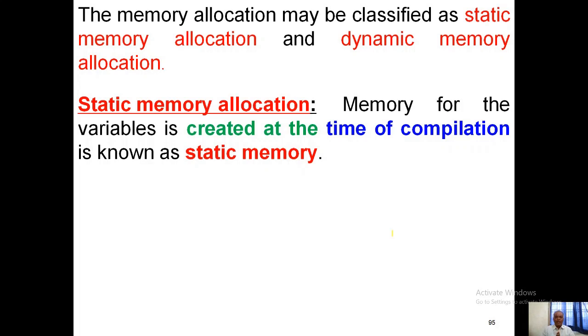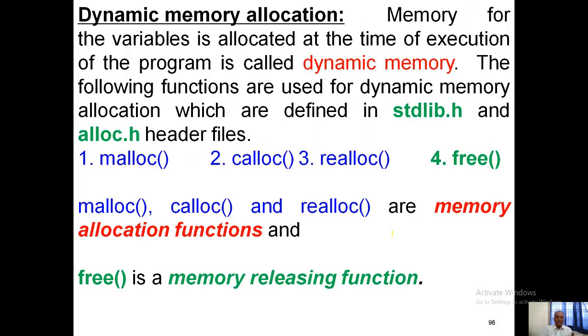This allocation may be classified as either static memory allocation or dynamic memory allocation. In static memory allocation, memory for the variable is created at the time of compilation. Whereas in dynamic memory allocation, the memory for the variables is allocated at the time of execution of the program.